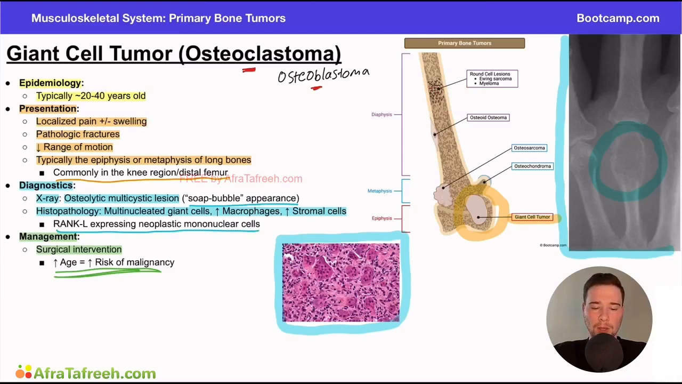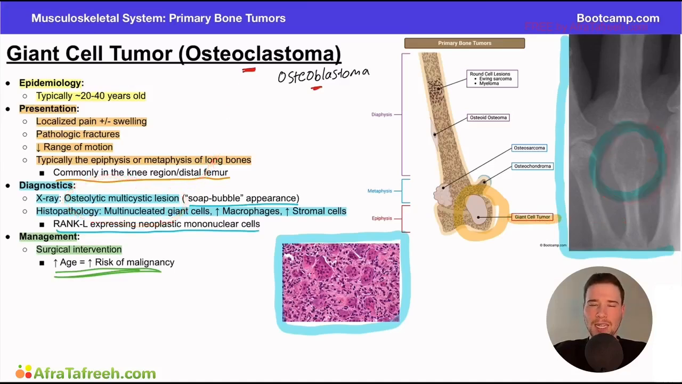When they talk about the location, they're most often going to talk about the epiphysis or the metaphysis of the long bone, so the distal femur is kind of the classic place, although not the only place you can see this. When we think about the diagnostics here, osteolytic multicystic lesions. Why? Because this is an osteoclastoma. Osteoclastoma consumes bone. We talked about the imaging right here.